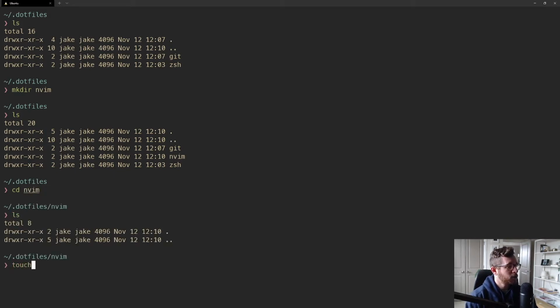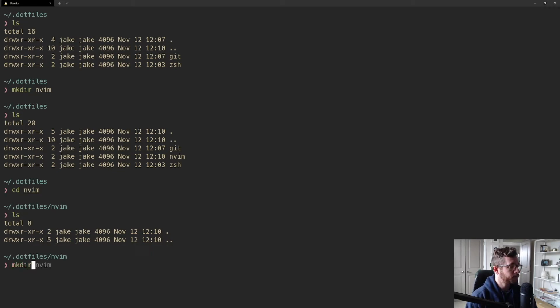However, if I were to place an init.vim right in the root of the nvim package, what will end up happening is Stow will symlink the init.vim in the home directory, but we don't want it there. We want it in the .config/nvim directory. So we model our package folder structure the same way we expect Stow to symlink the files within the target directory.